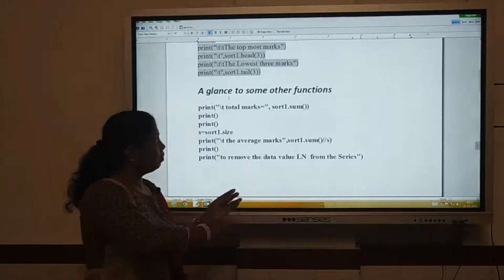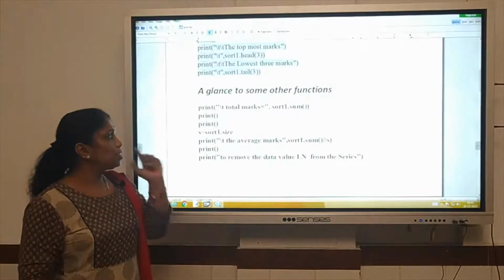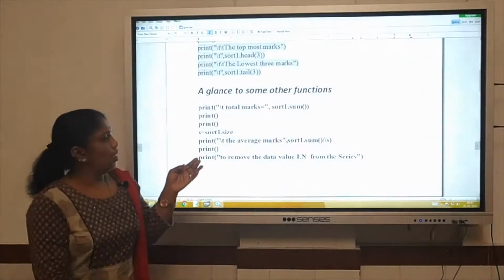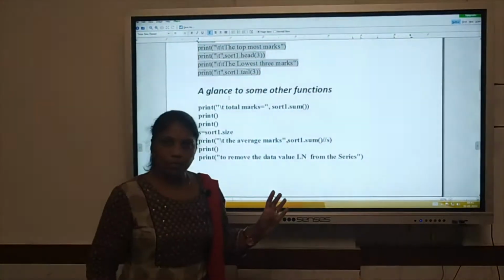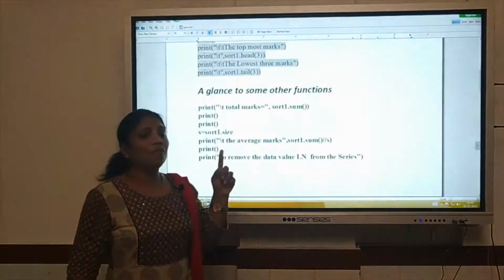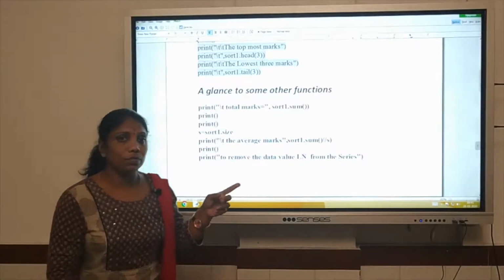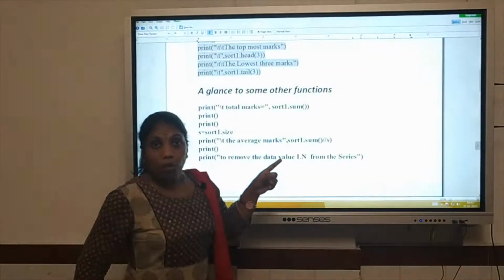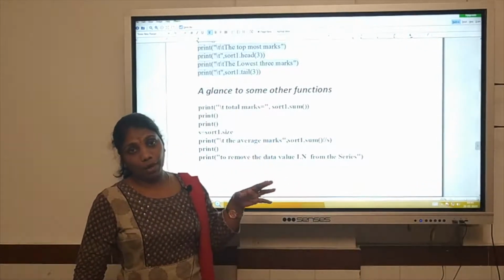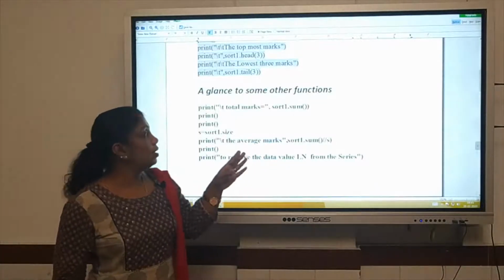I am just glancing through some other functions also, because we are about to conclude this. I just want you to know that the NumPy functions which we have learned, similar functions are found in pandas also. Yesterday, in the last session, we learned vectorized operations, that means plus, minus, into, all those things can be used. The same operations can be done with some built-in functions also, that is sum, multiply, division, remainder, all these functions are available in pandas.